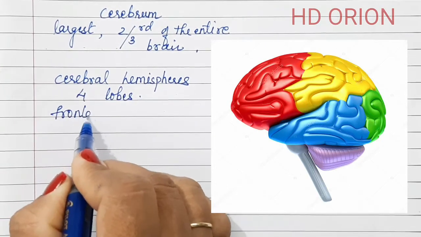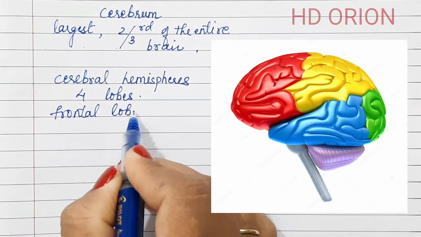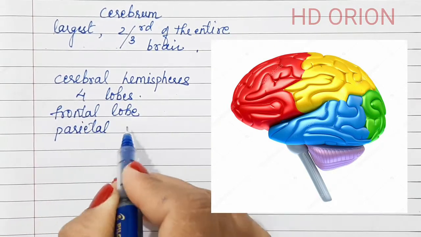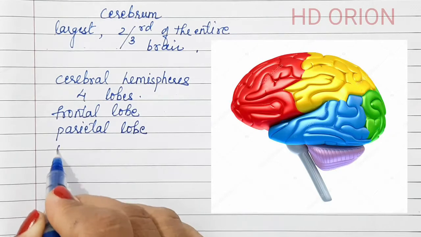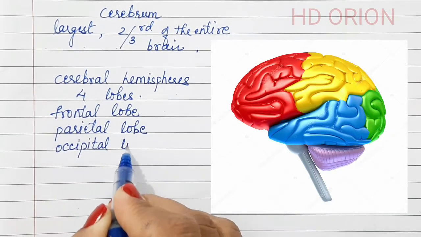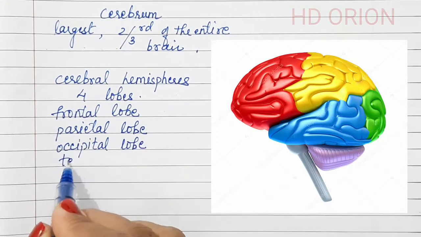the frontal lobe, the parietal lobe, the occipital lobe and the temporal lobe.